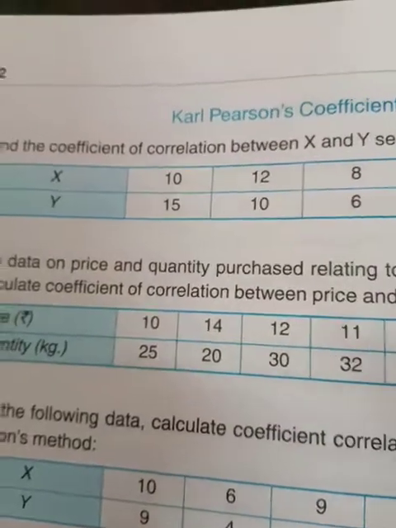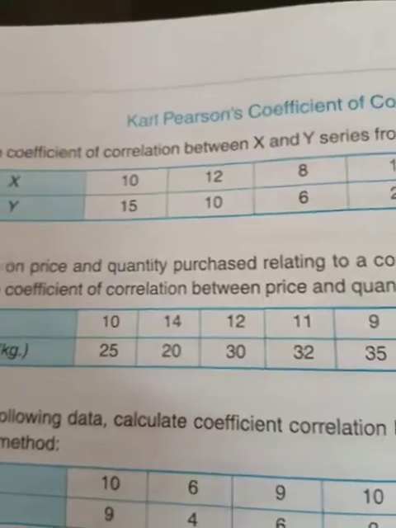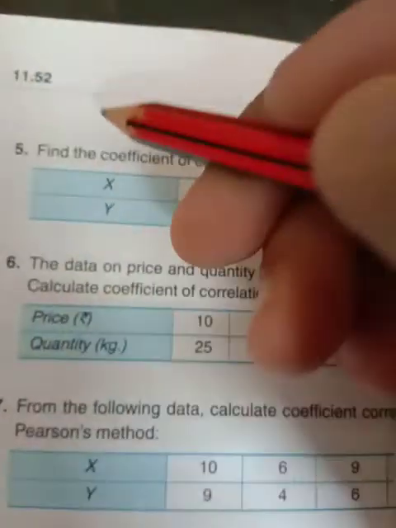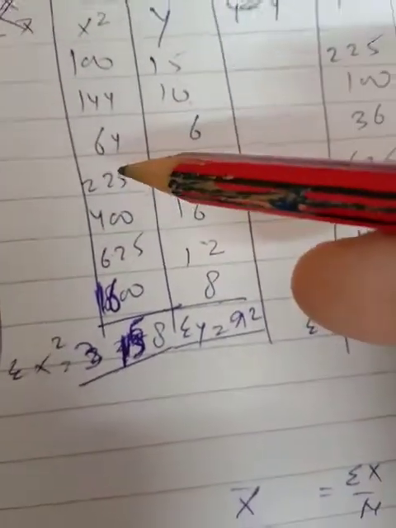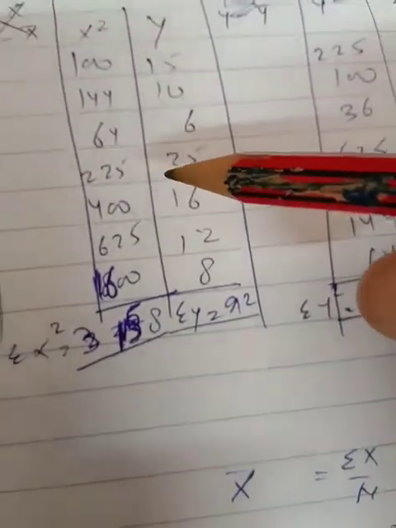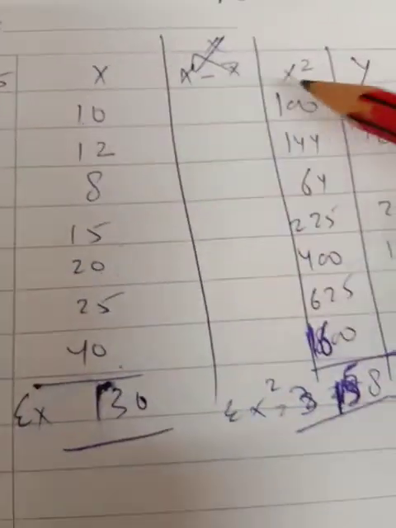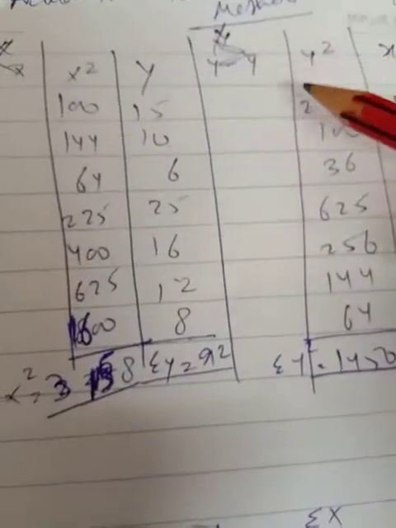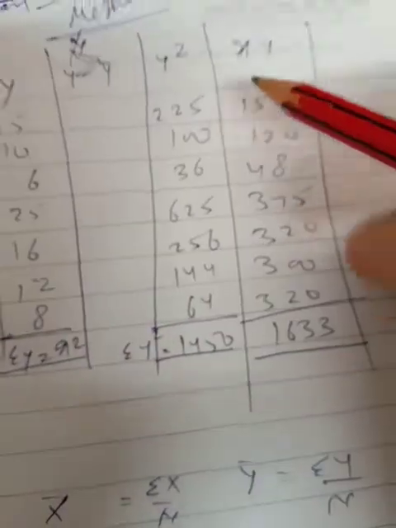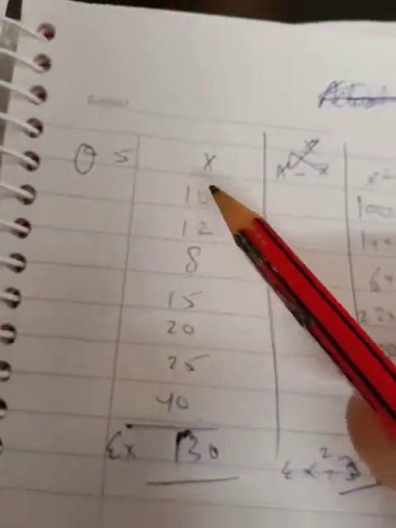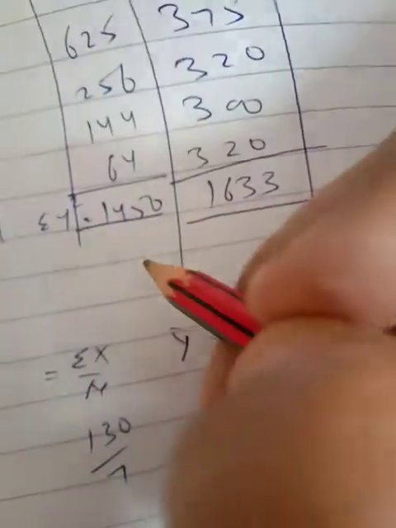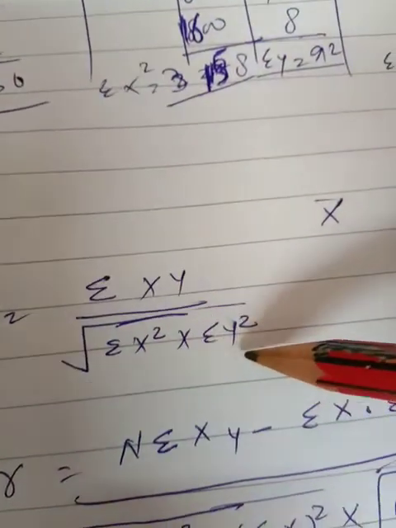Now question number 5, but that is not with the actual mean method, that is with the direct method. Correlation is also represented as a small r. So x and y values are there. In the direct method, you need not calculate the mean. You take the simple x and y values. For x, first make the square, x square; for y, make the square, y square, for each item, then take sigma x square and sigma y square. Then take the multiplication of x and y, sigma xy.